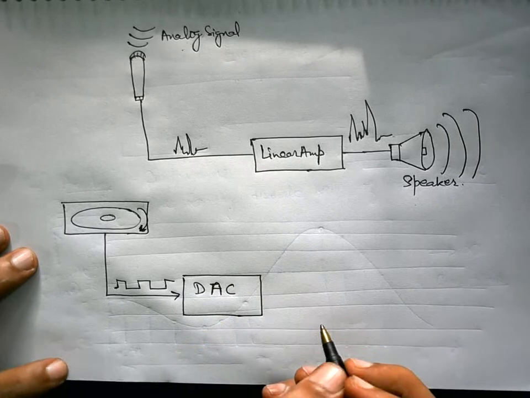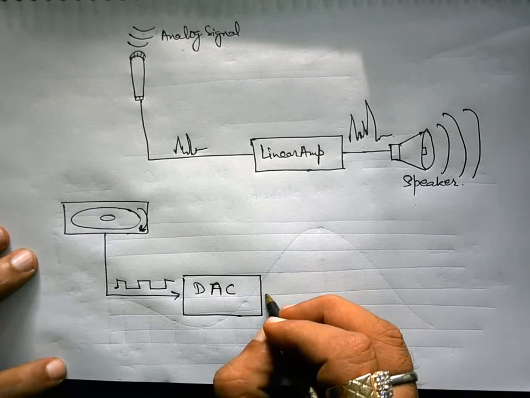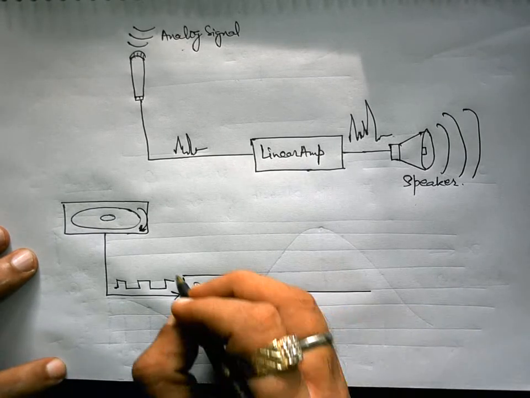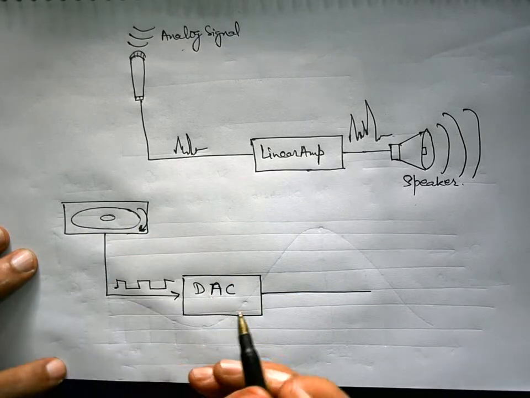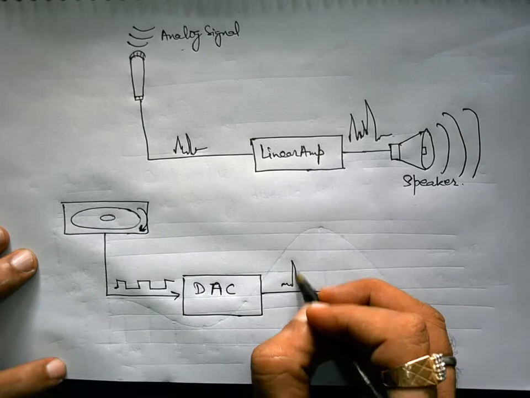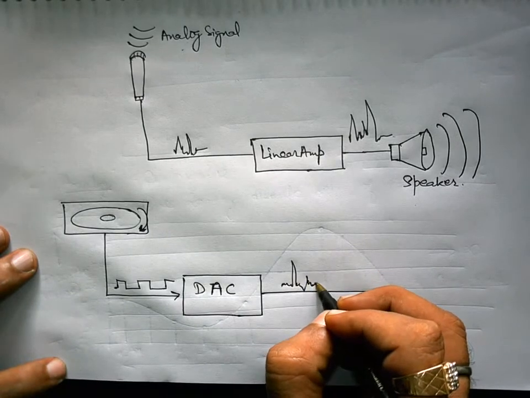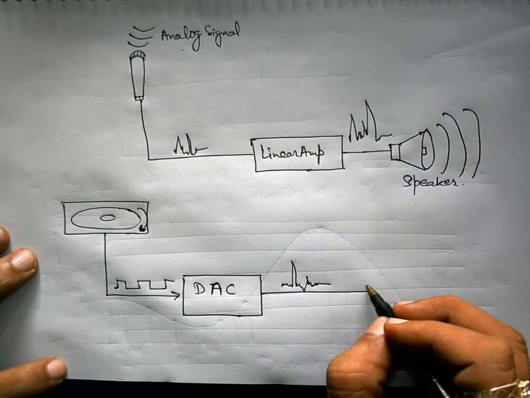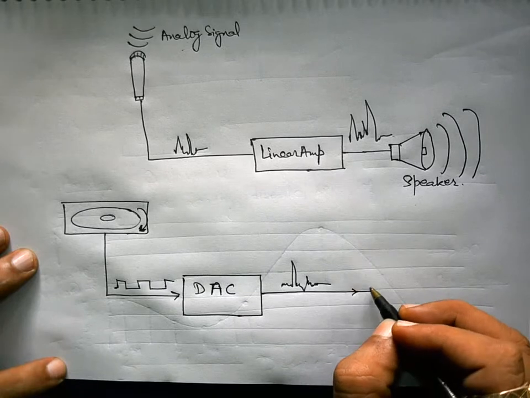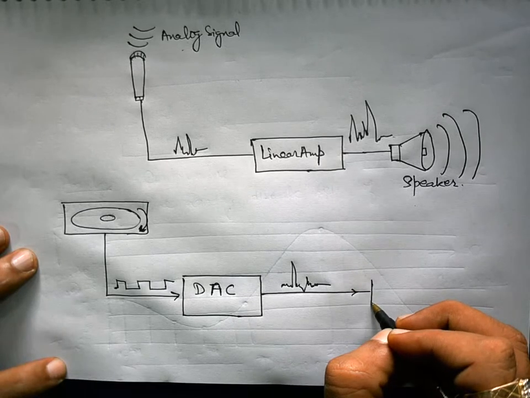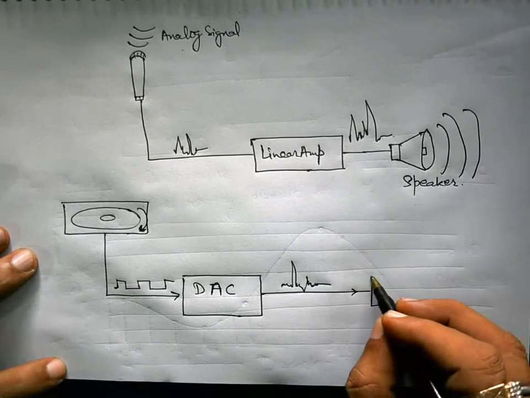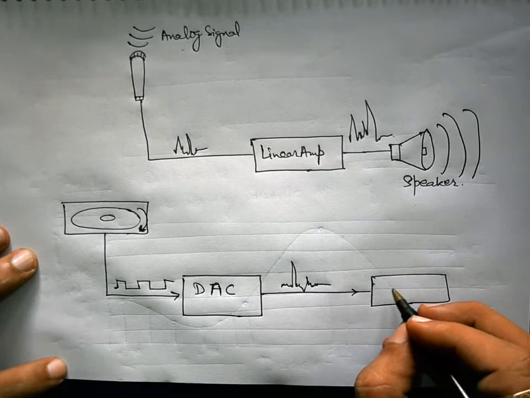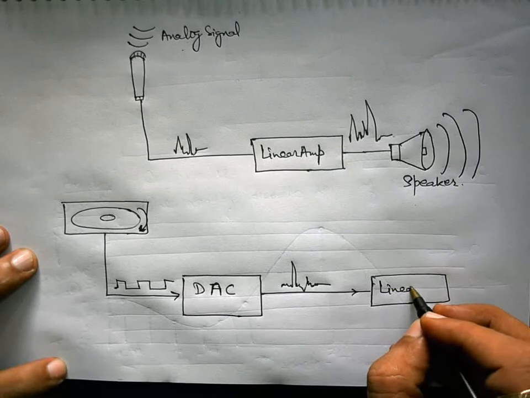converter. In short, this is called a DAC, which converts the recorded digital signal to its analog equivalent, and this signal, maybe it is music, maybe it is simple speech or whatever, comes in analog form, and then it is fed to the linear amplifier.